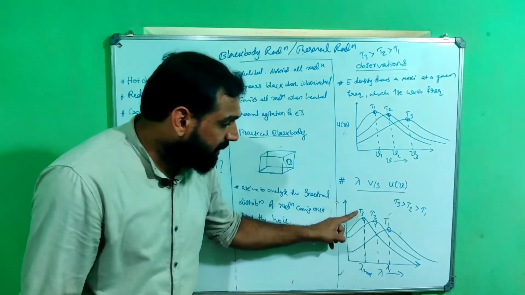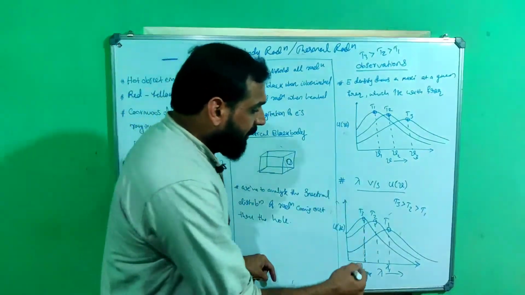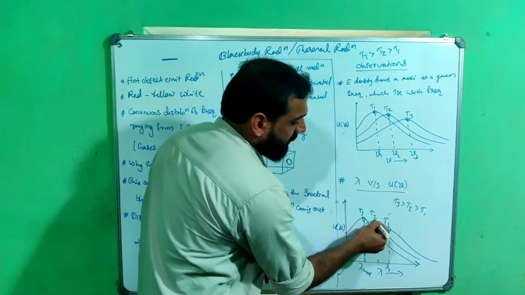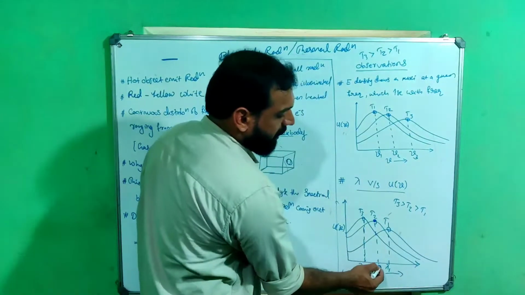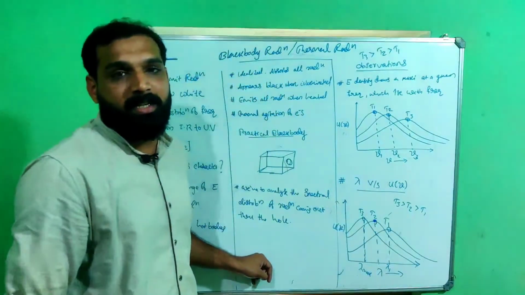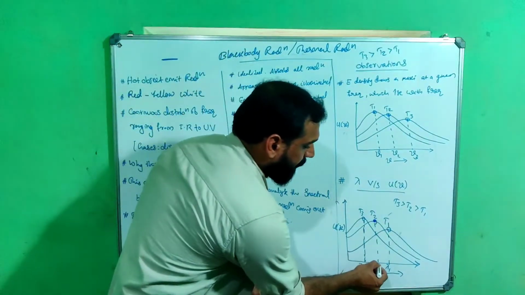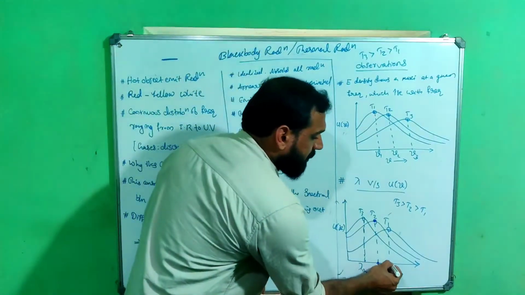So for temperature T3, lambda max is this. For temperature T2, the maximum energy density is at this point, and the wavelength corresponding to that point is called lambda max in the second case. For temperature T2, lambda max is this, and for temperature T1, lambda max is this.